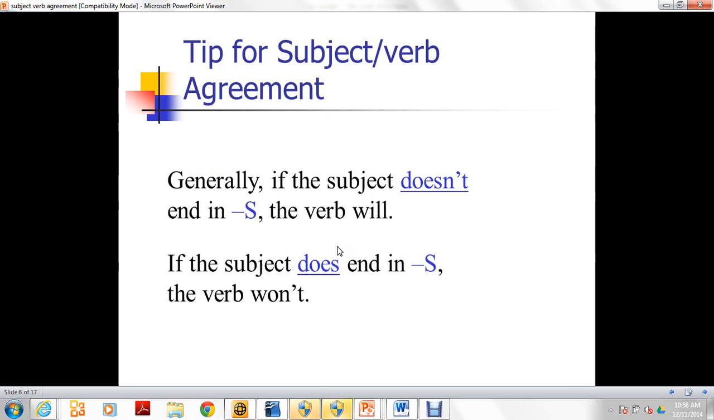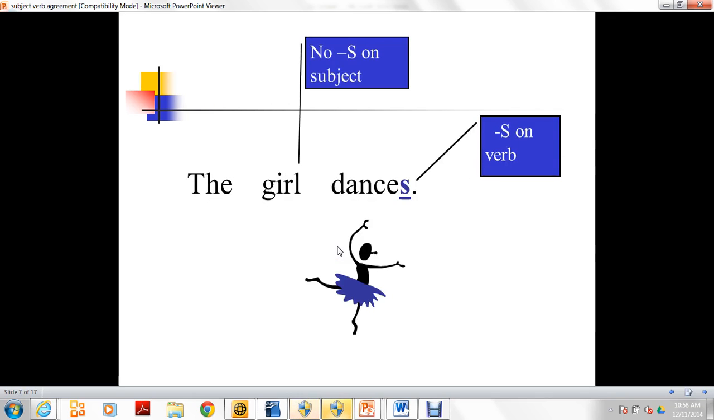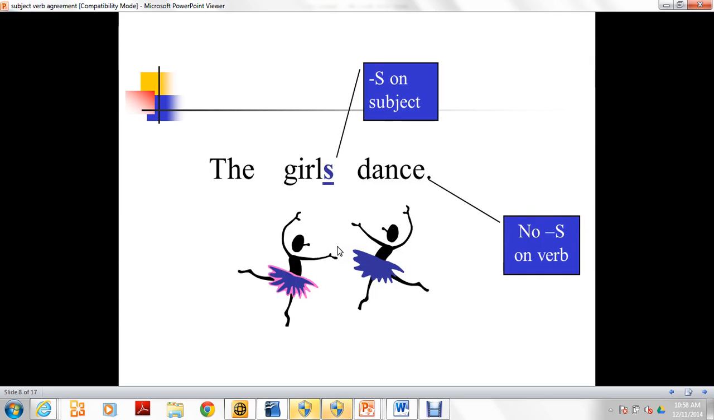Tip for subject-verb agreement. Generally, if the subject does not end in S, the verb will. Okay? Make sure you write this in your cheat book tonight. If the subject does end in S, the verb usually won't. So the girl, no S is on the subject, so is the verb dance or dances? Dances, with an S. The girls, does it have an S on the subject? When will the verb have an S on it? No. The girls dance.